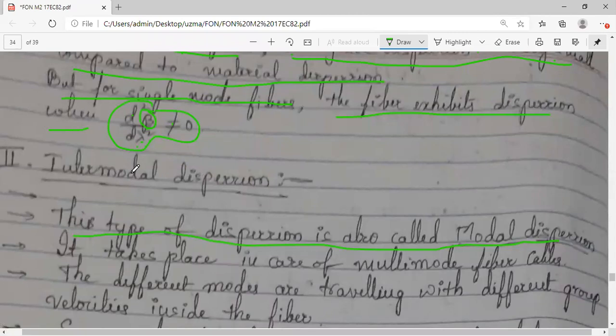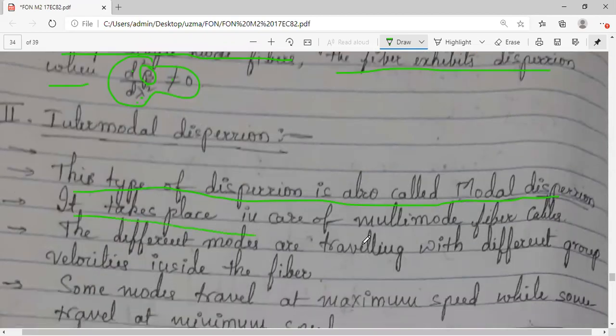It takes place in the case of multi-mode fiber cables. In single mode there is only one mode, so there is no possibility of intermodal dispersion. In multi-mode, either step or graded index, there is a chance of intermodal dispersion.